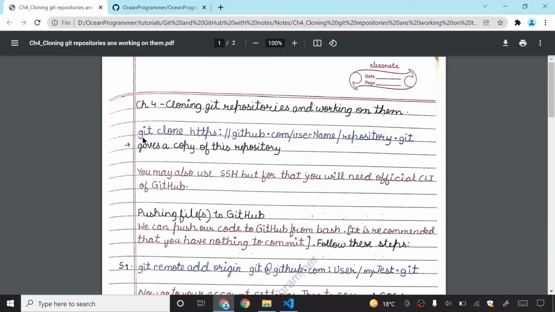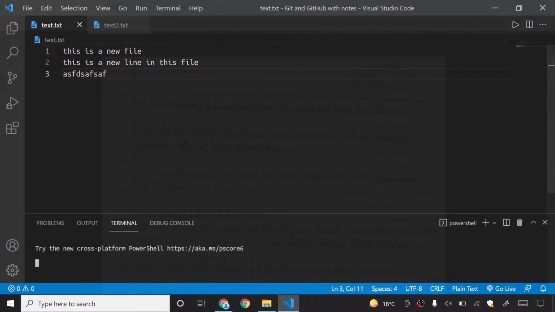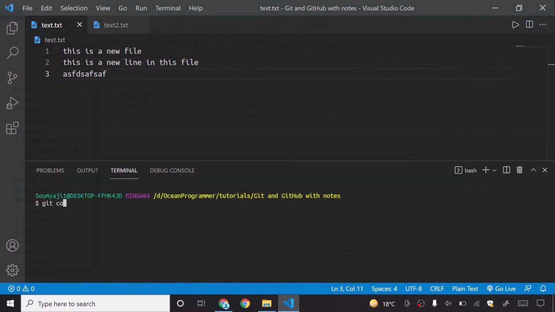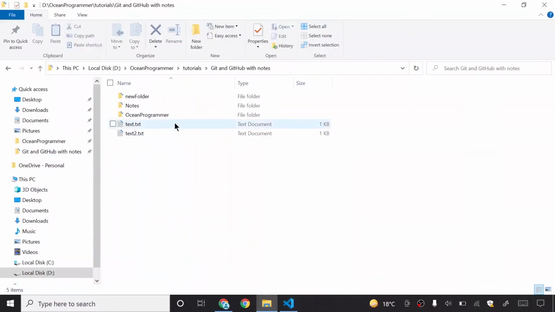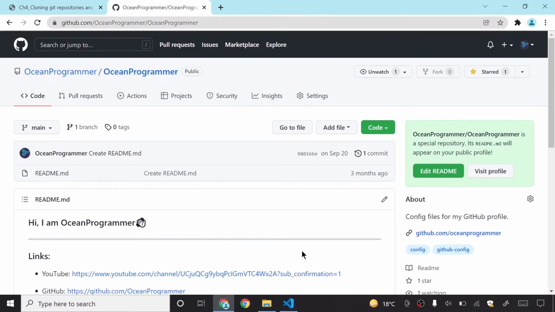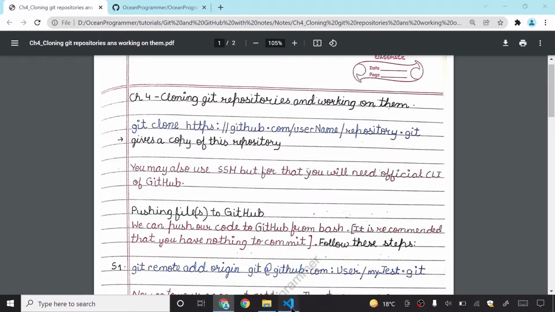I will now do this: git clone, and then I will right click on my terminal, and it gave me this complete URL. I will now press my enter key, then it is saying cloning, and it has also received the objects. So this is just a markdown folder that I use in my GitHub profile. So you can see this one. This is how you can pull the files. This is a very simple step. So you must know this thing.